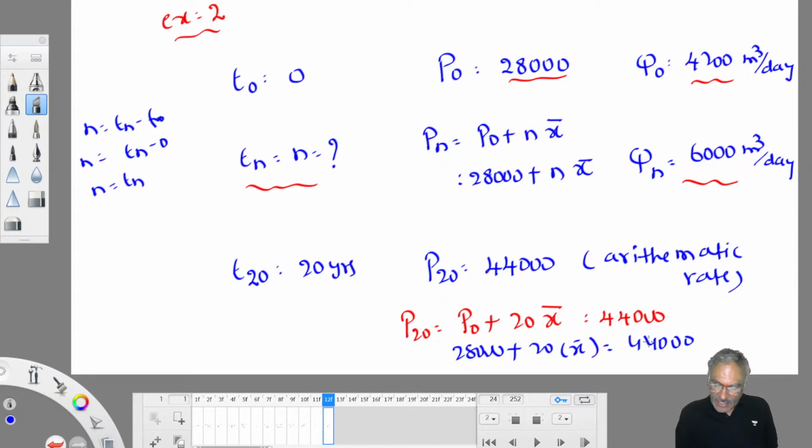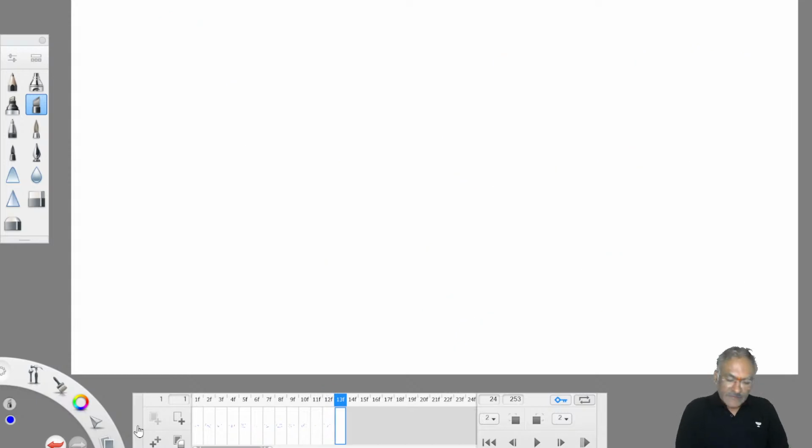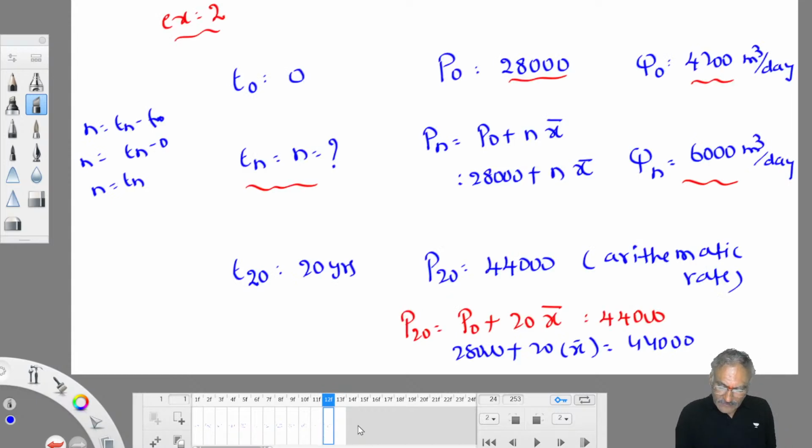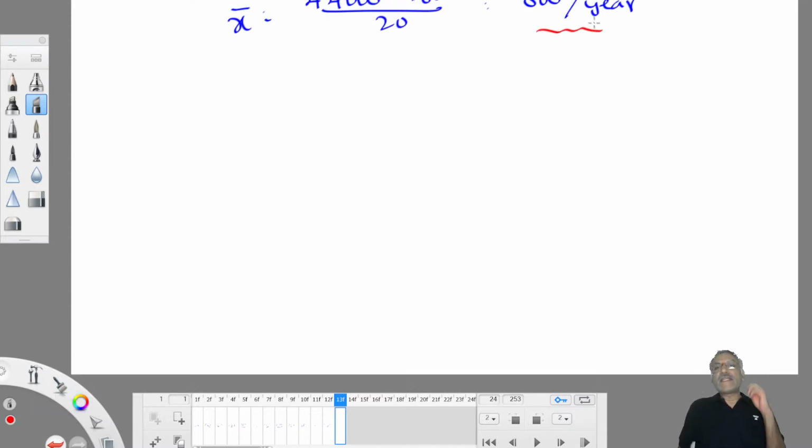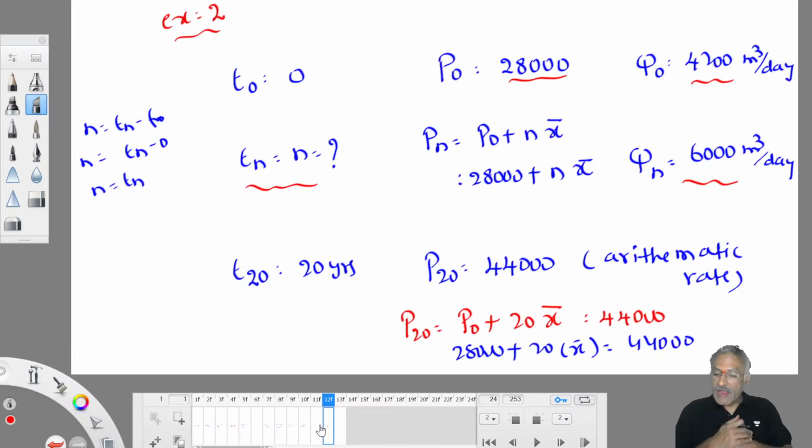You can calculate the x bar value. x bar is equal to the average population increase, which is 44,000 minus 28,000 divided by 20. So it is increasing at 800 per year. So x bar is calculated per year, and therefore the n value we get is in years. If x bar is calculated per decade, the n value will be in decades. Understood? Okay? But he is asking for the n value, not x bar.